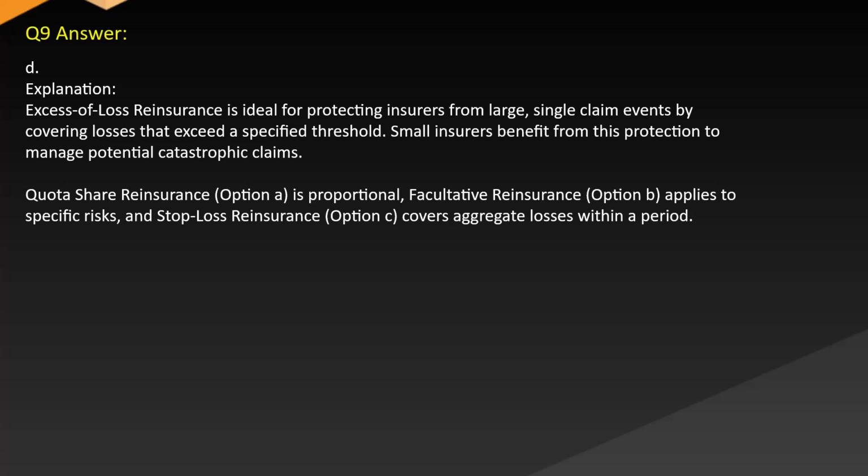Answer D. Explanation. Excess of loss reinsurance is ideal for protecting insurers from large single claim events by covering losses that exceed a specified threshold. Small insurers benefit from this protection to manage potential catastrophic claims. Quota share reinsurance, option A, is proportional. Facultative reinsurance, option B, applies to specific risks, and stop-loss reinsurance, option C, covers aggregate losses within a...